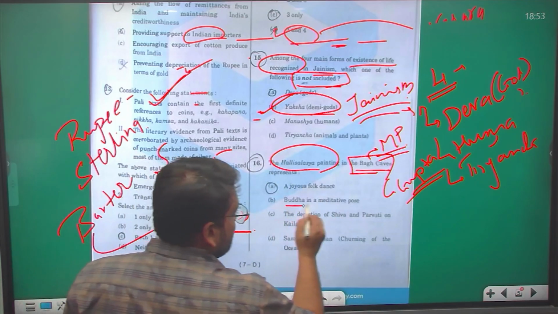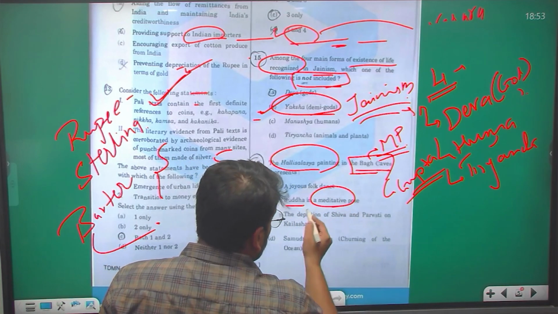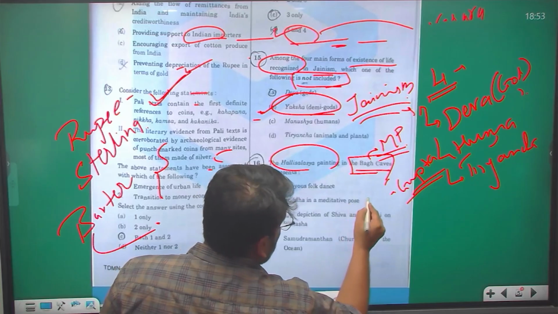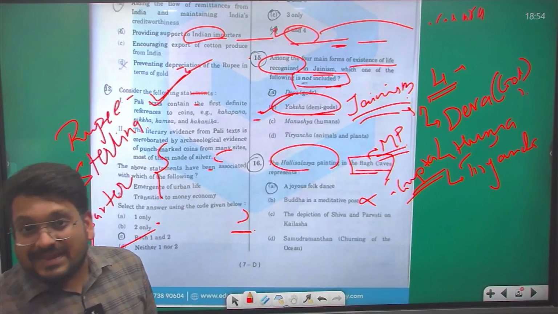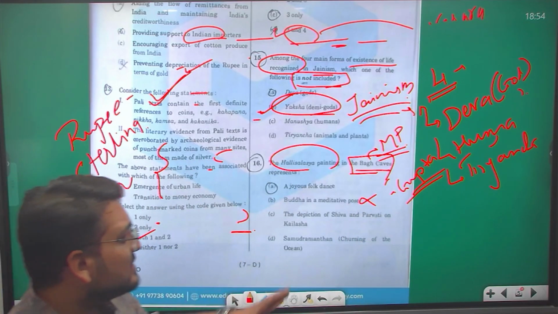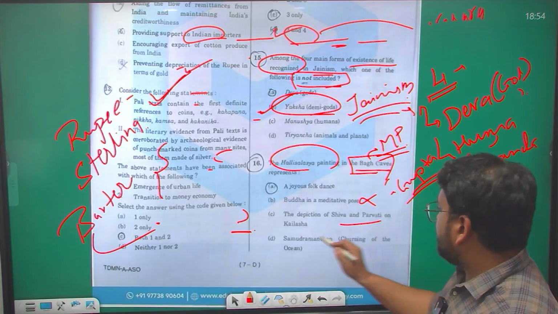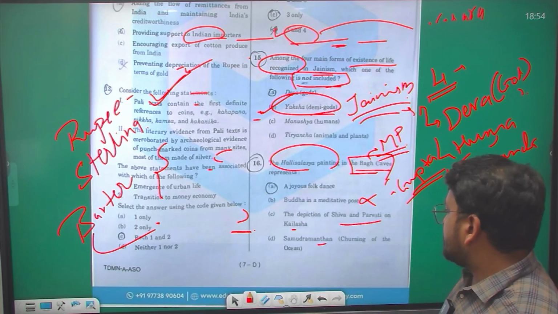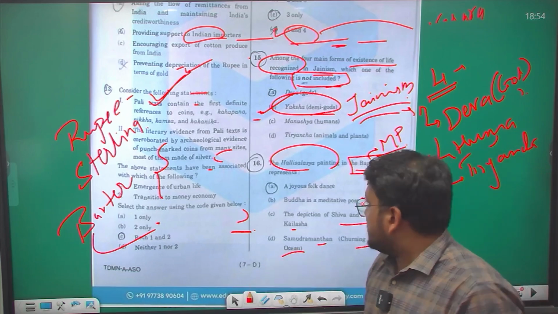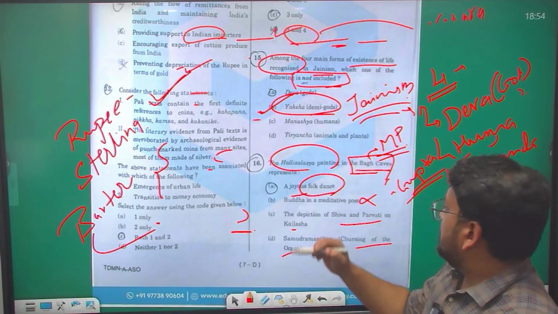So the option of Buddha in a meditative pose becomes a bit irrelevant for that phase, as Bagh caves are not related to those. The depiction of Shiva and Parvati in Kailasa, Samudra Manthan, that is churning of the ocean, and the joyous folk